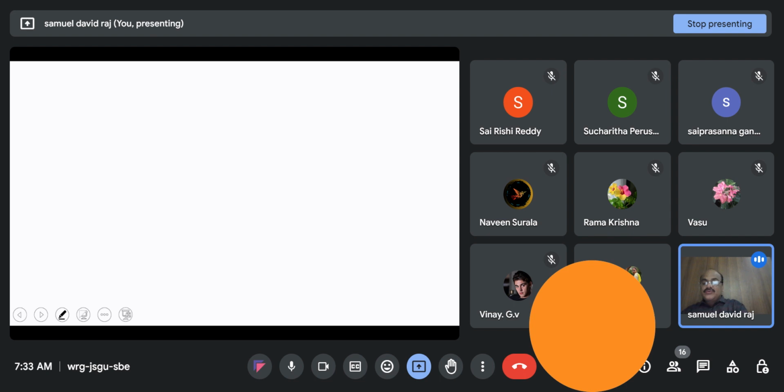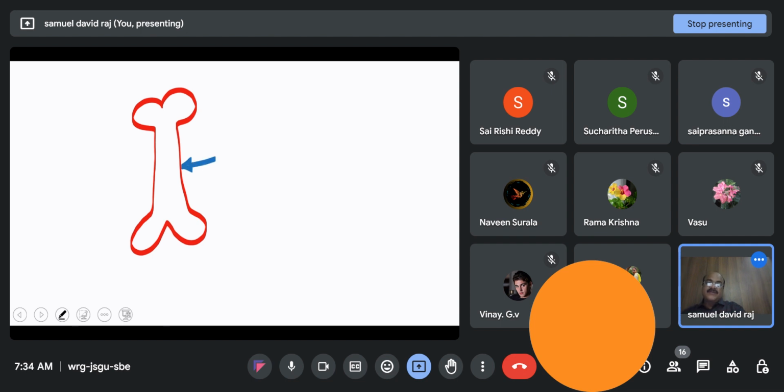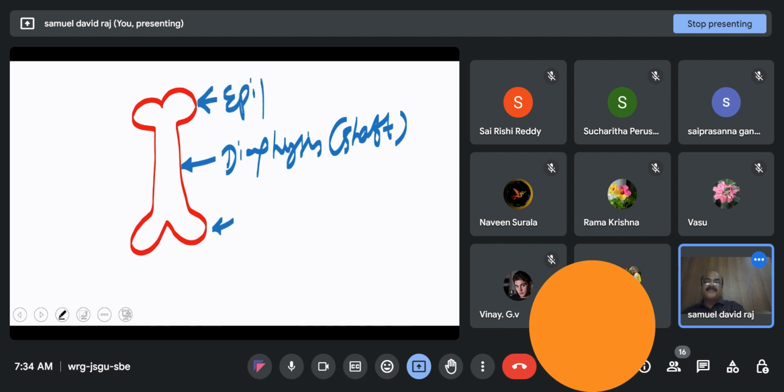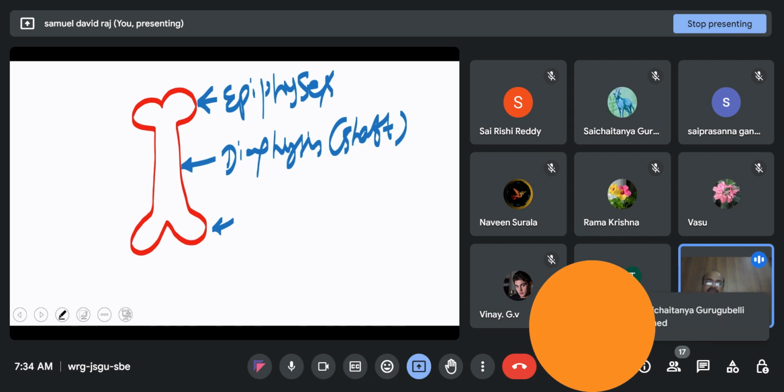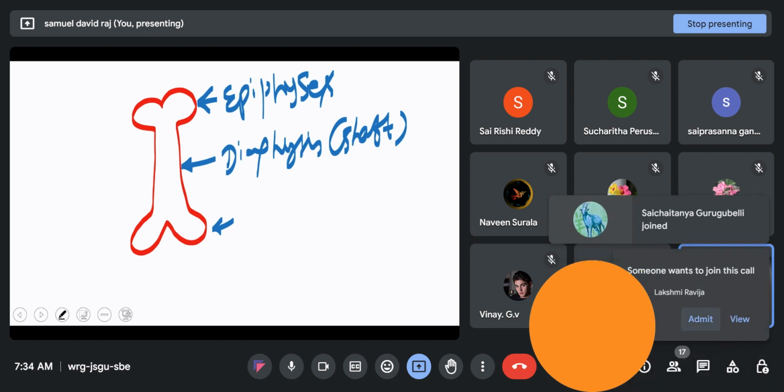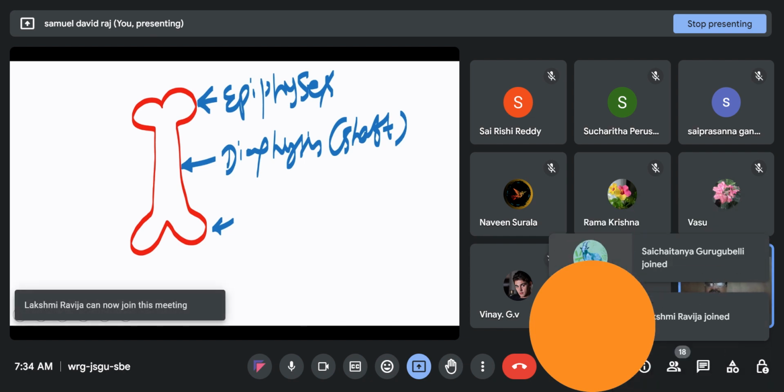A cartilaginous bone shows a structure similar to this. This part, which is the shaft, is called diaphysis. Diaphysis is the shaft of the long bone, and these regions are called epiphysis. SIS singular, SES plural. You know about the Haversian system and all. I'm not going into the details of bone marrow and Haversian system. We are not touching here.